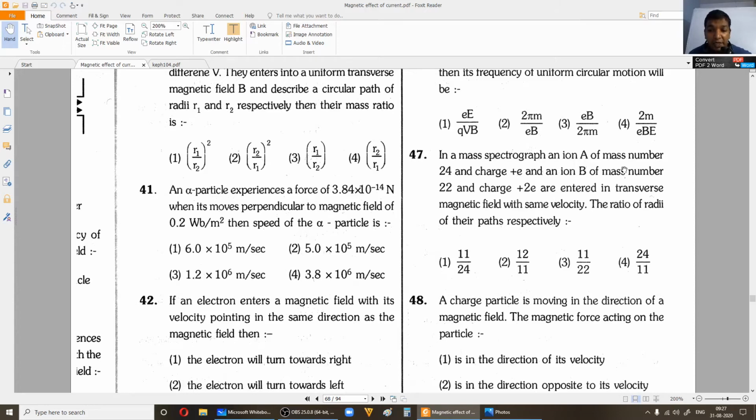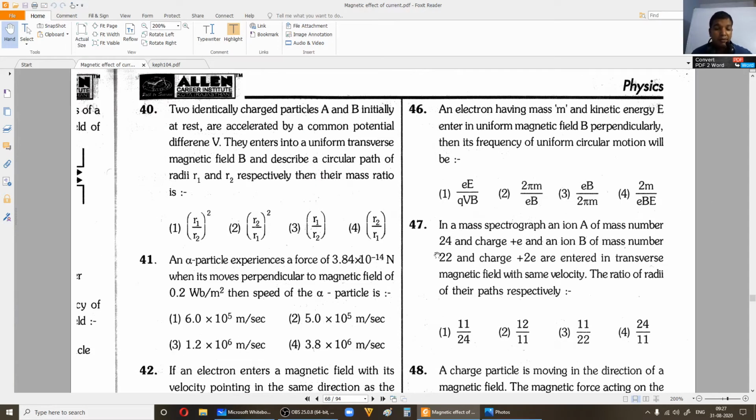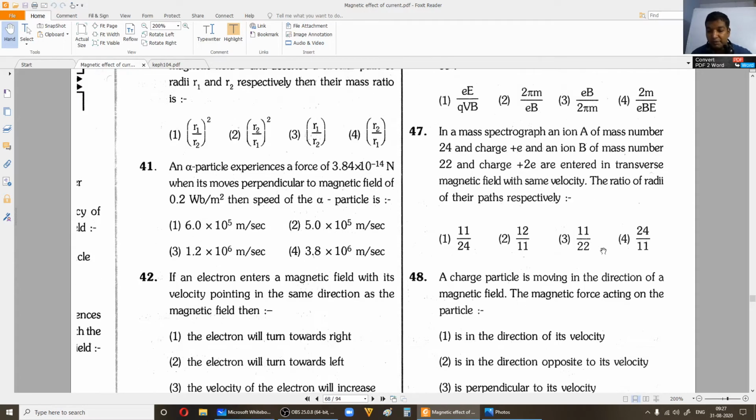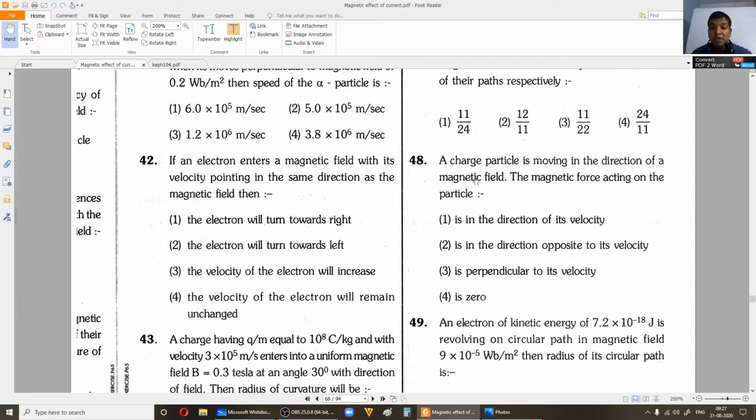They have given ion A of mass number 24. So take it as 24 times the mass of the nucleon, alright, fine. So next one is one more ion. They have given mass number as 22, so 22 times the mass of nucleon, and charge is 2 times the electronic charge, right? Now the ratio of radii of the paths. So similar to what we have to use these relations, R is equal to mv by qB, correct? Try to do, right? Okay, now a charged particle is moving in direction of magnetic field. The magnetic force acting on the particle is 0, correct?